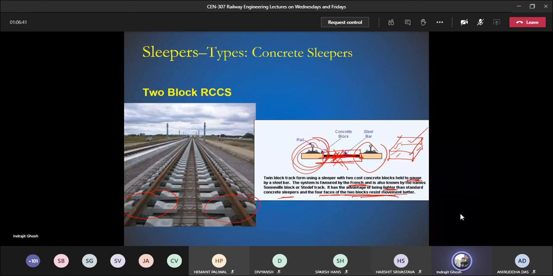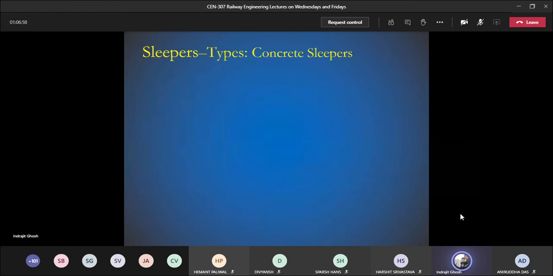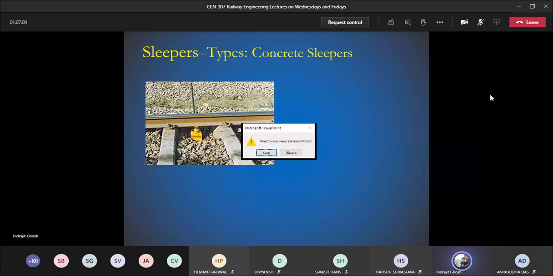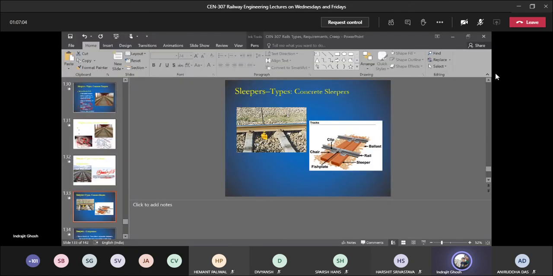So let me stop here. You have one more class after this class. I will share the slides. Sorry, I did not share the slides yesterday. By this evening, I will be sharing all the slides up to this one. Okay, so please read them carefully because there are so many new terms that you need to understand.